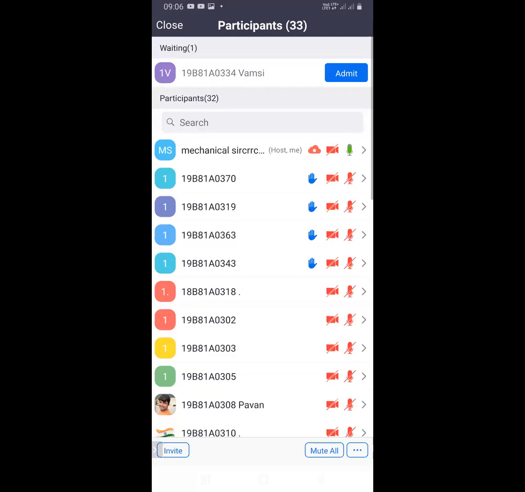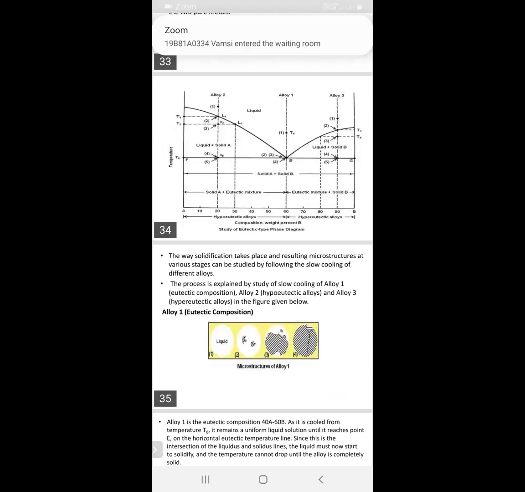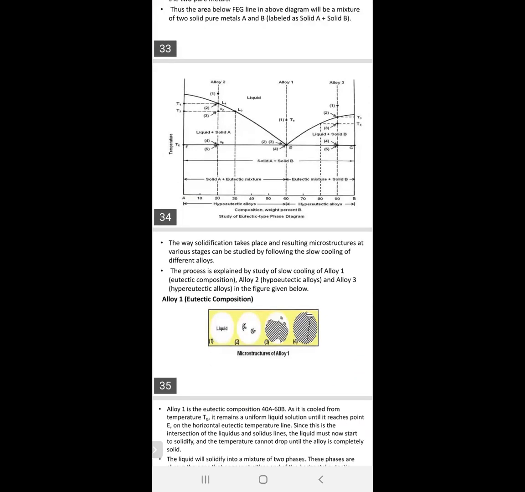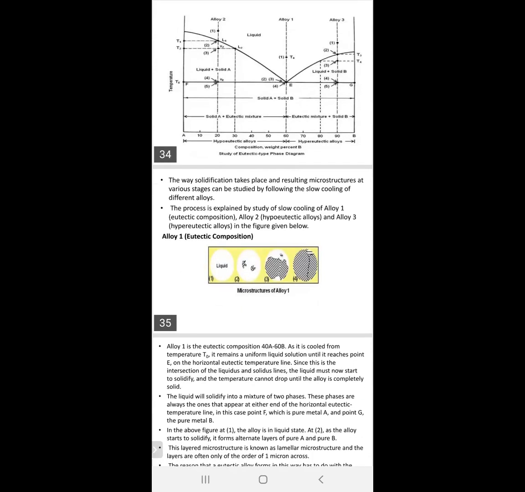When you see Li1, here points 1, 2, 3, 4 are given. At point 1, the total composition is liquid. Let's see what will happen when the temperature is decreasing.